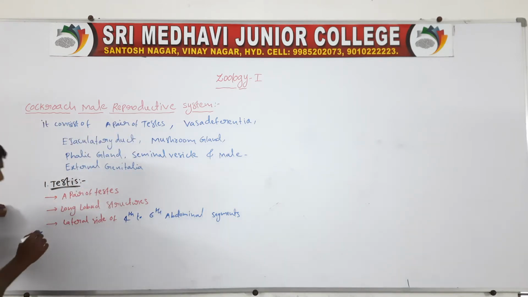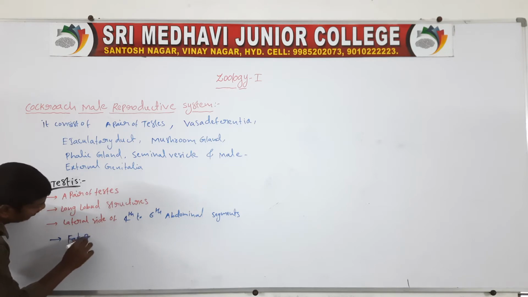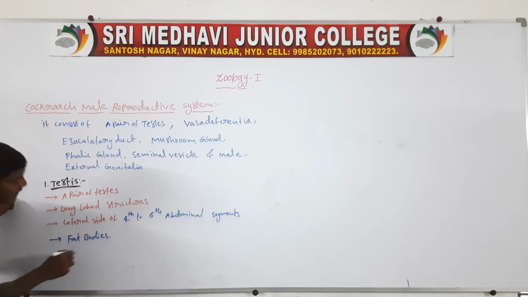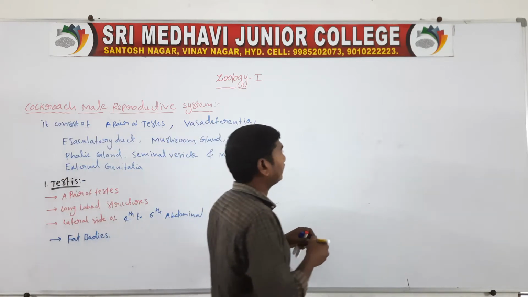Next, the testes are embedded in the fat bodies. Draw the diagram.